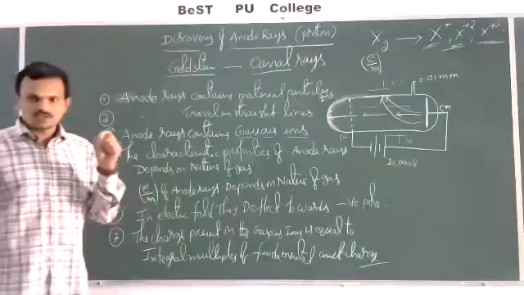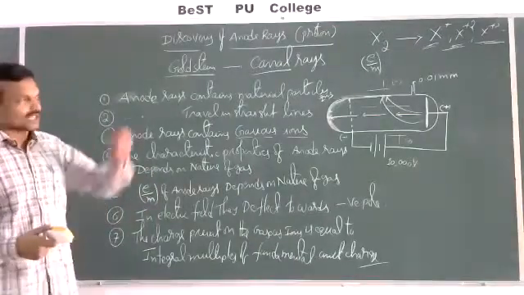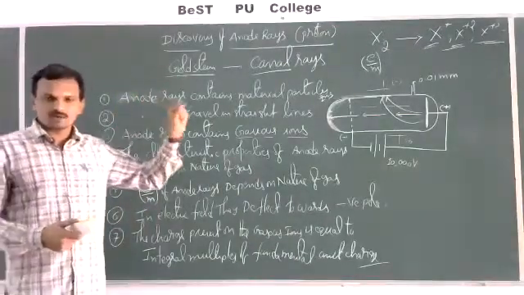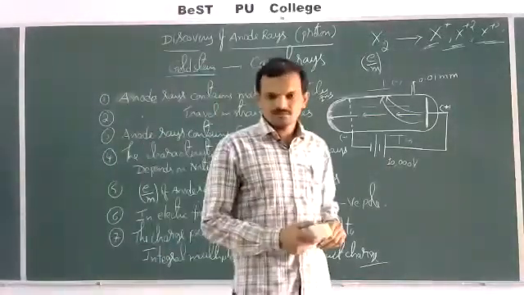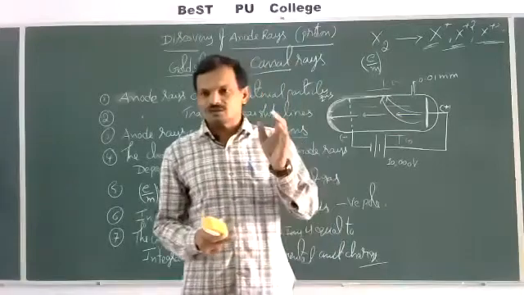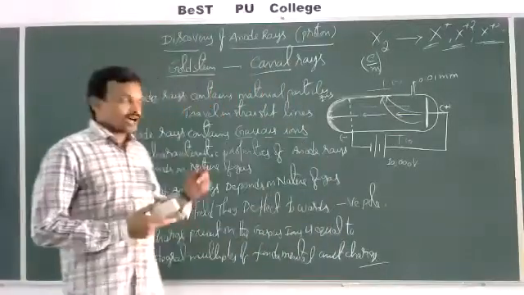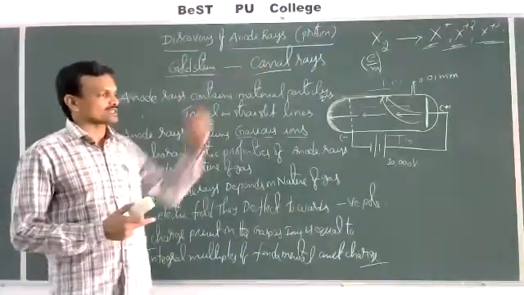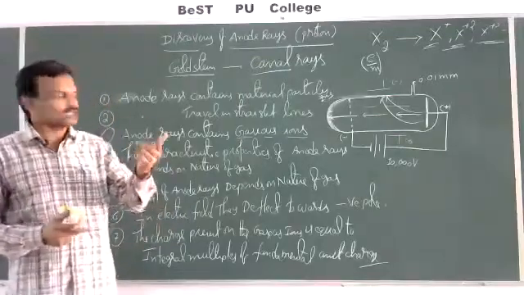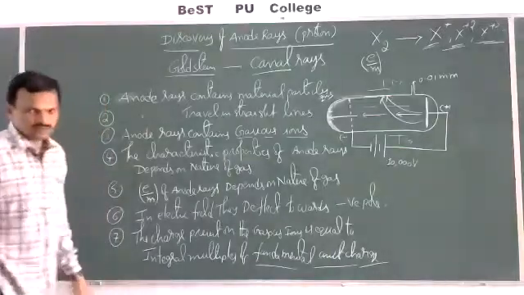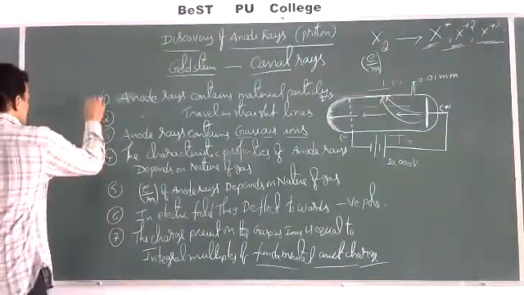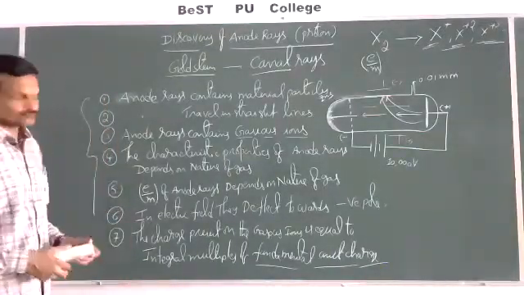That means the charge present on the positive gaseous ions is equal to n times the charge of the electron. Charge of the electron is the fundamental unit charge. And the charge present on the positive gaseous ions is equal to n times, integral multiples, of the fundamental unit of electric charge. Okay, see once again all the characteristic properties.